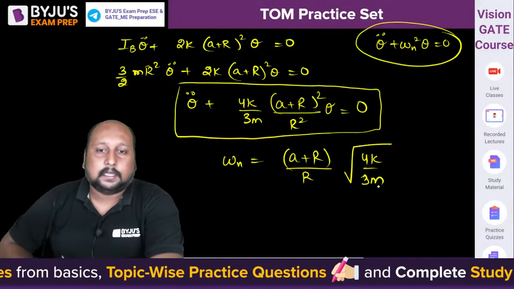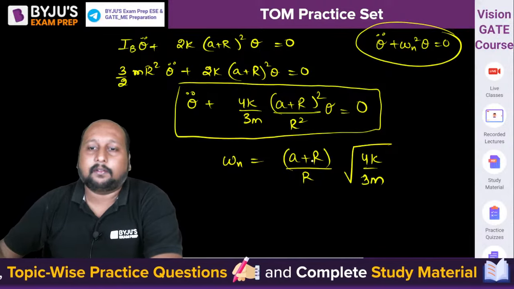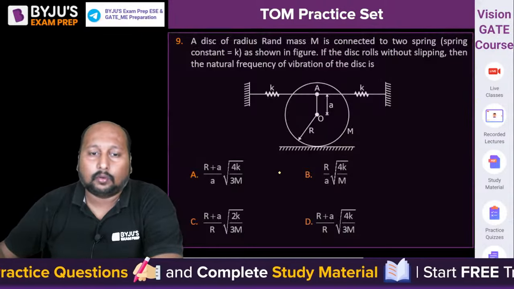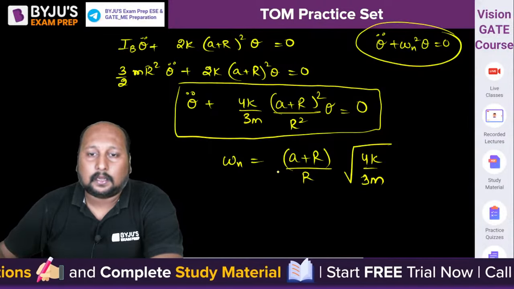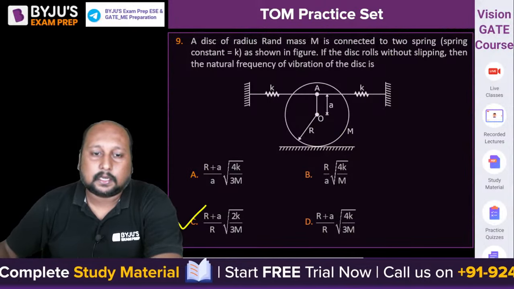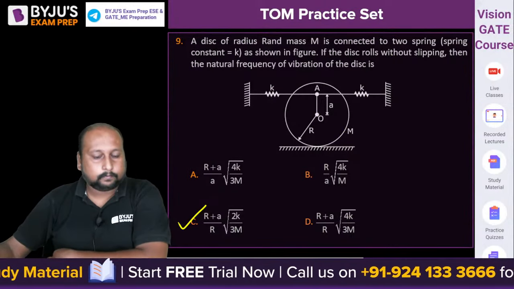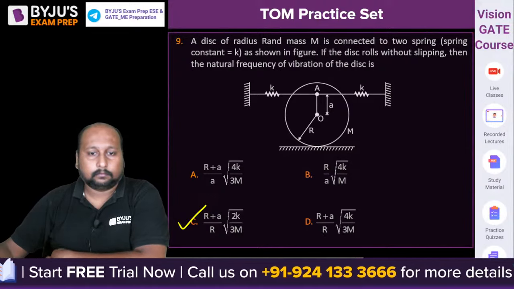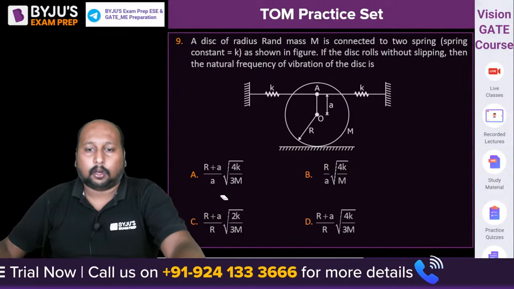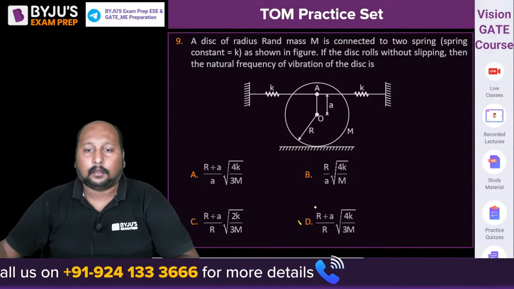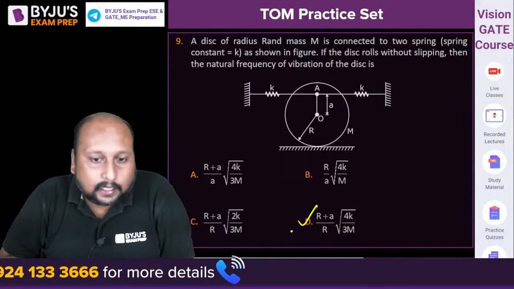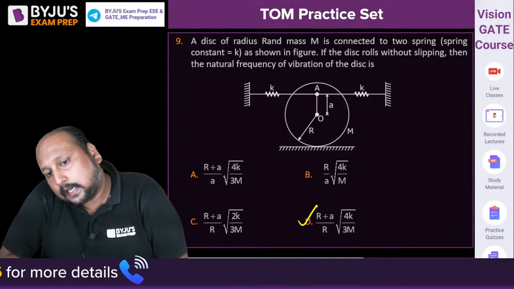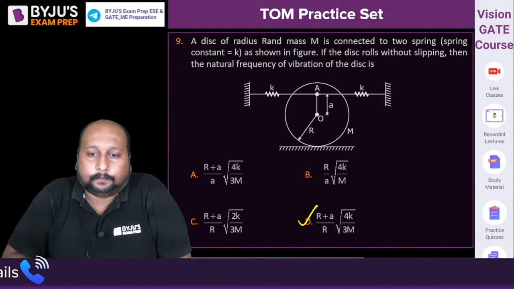Are we getting this? So option C is the correct answer. Oh no, not this one. Option D is the correct answer. 4k by 3m, है ना? Option D is the correct answer, R plus A.